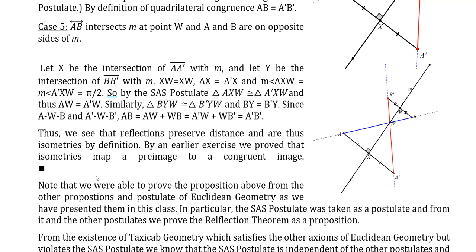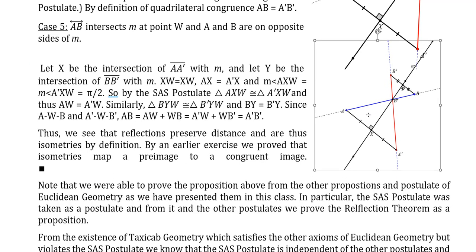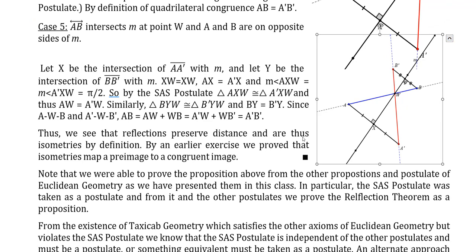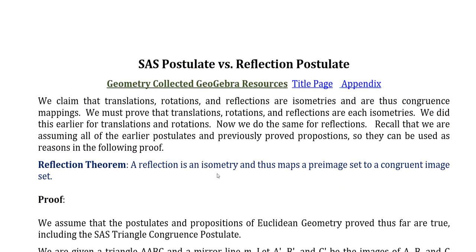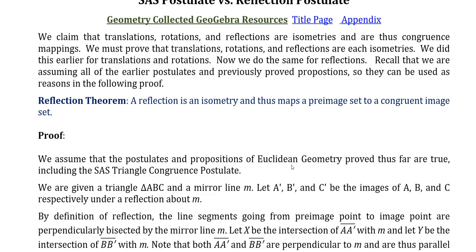Okay, so what were we able to do here? We were able to prove this proposition. What was the proposition? That a reflection is an isometry and thus a congruence mapping. So it maps a line segment to a congruent line segment. It's conformal as well. It maps an angle to a congruent angle, a triangle to a congruent triangle. And notice a big piece of that was the side angle side congruence postulate.